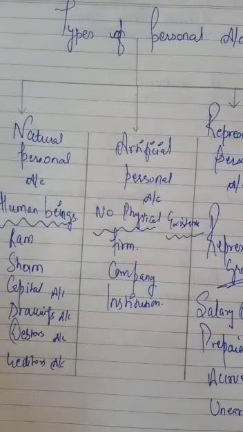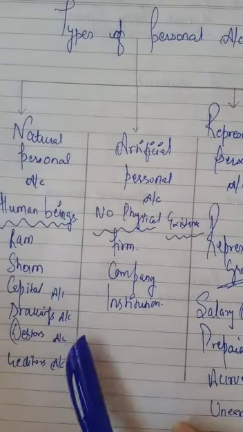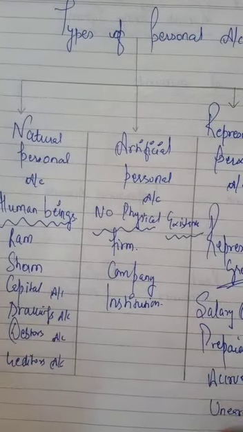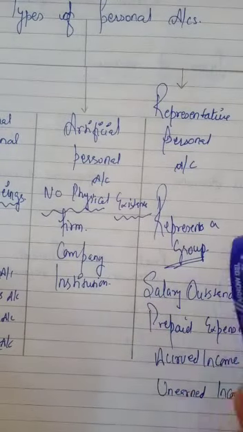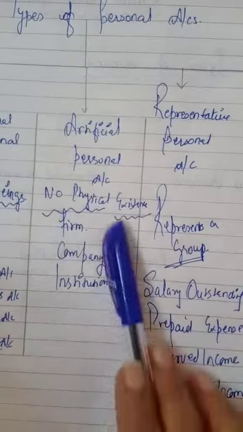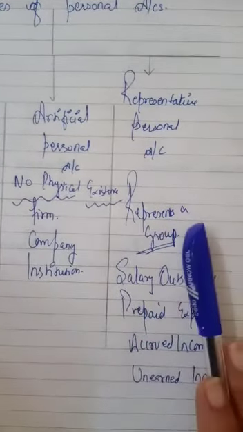Natural personal account includes human beings: Ram, Sham, Mohan, Sohan, capital, drawings, debtors, creditors. Artificial includes firm, company and institutions. They enjoy all the rights of a human being, but they do not have any physical existence.